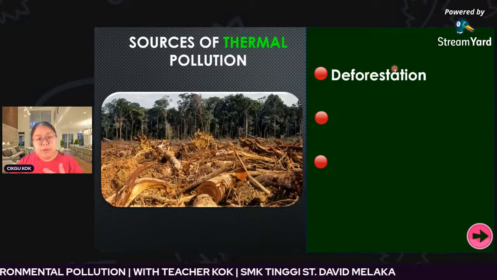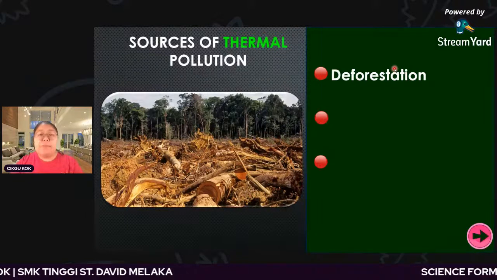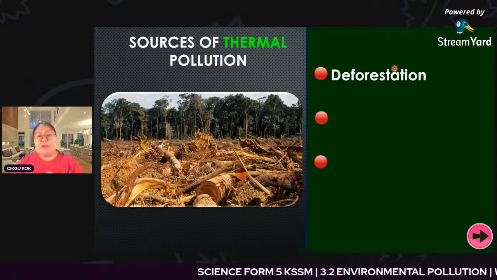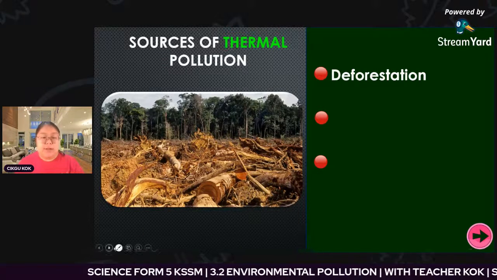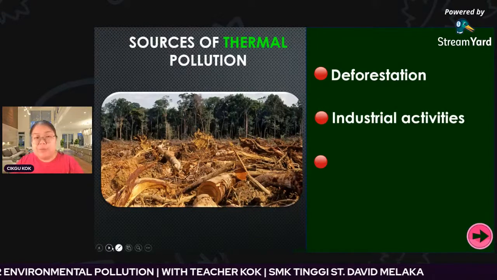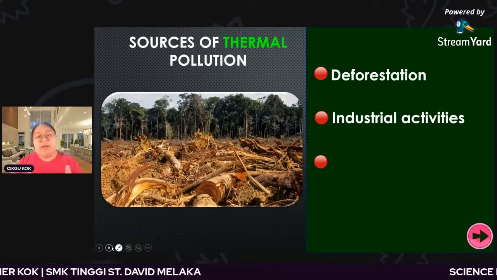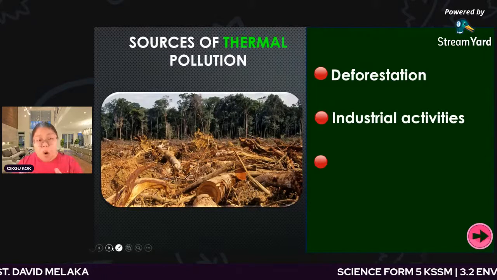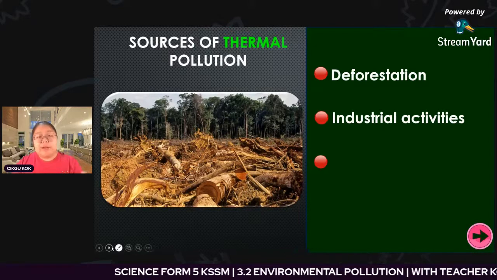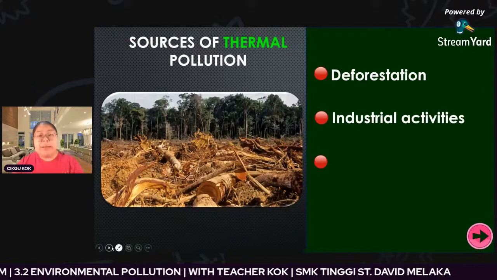How do you clear this forest? Maybe you burn it. Burning is one of the things that makes the whole earth become high temperature. When the temperature is high, we call it thermal pollution. The second one is industrial activities. Industrial activity produces CO2, carbon dioxide. Carbon dioxide is one of the gases that makes the earth hot, because they trap the CO2, then create global warming. Global warming will make the whole earth become high temperature.